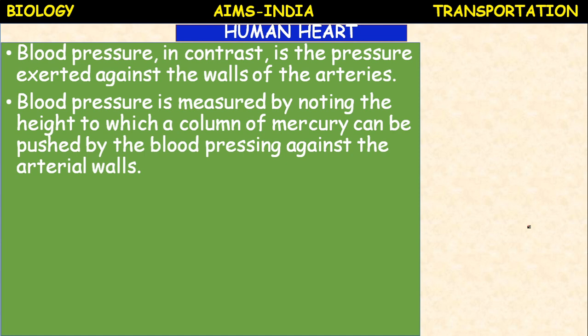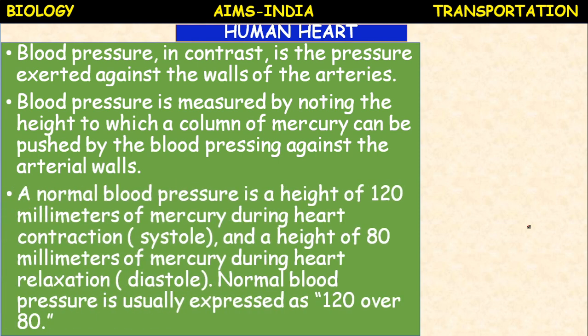Blood pressure is measured by noting the height to which a column of mercury can be pushed by the blood pressing against the arterial walls. Means here, in order to measure the blood pressure, a machine called a sphygmomanometer is used. A cloth or a band is tied to the body where the artery is pressed. So the pressure with which the blood is pressing against the arterial wall is called blood pressure.